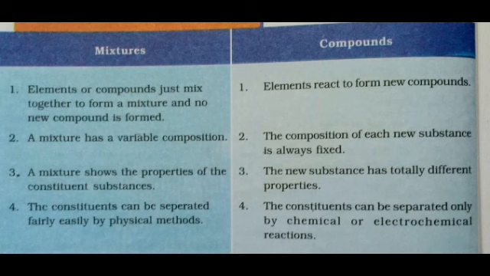Here the reactants, carbon and oxygen, react to form carbon dioxide. So after the formation, when we check the properties of carbon dioxide and carbon and oxygen, we can see carbon dioxide is entirely different from carbon and oxygen, because carbon dioxide, the compound, is formed by a chemical reaction.